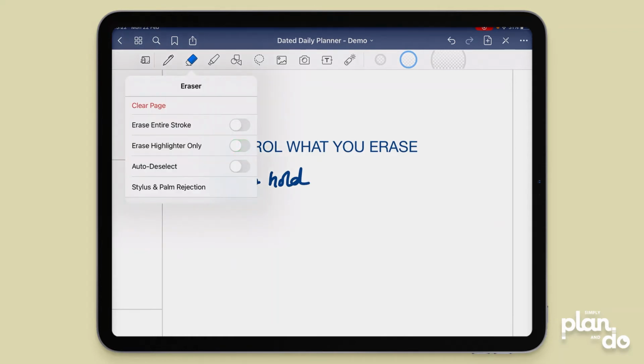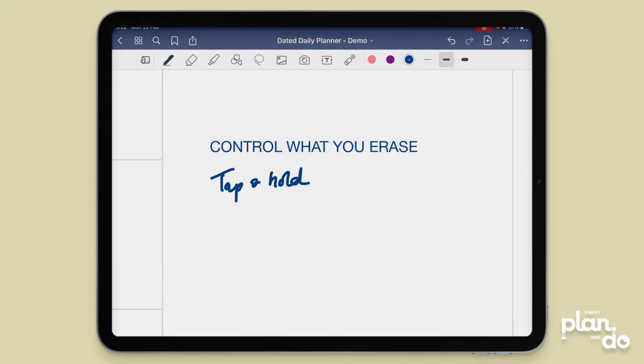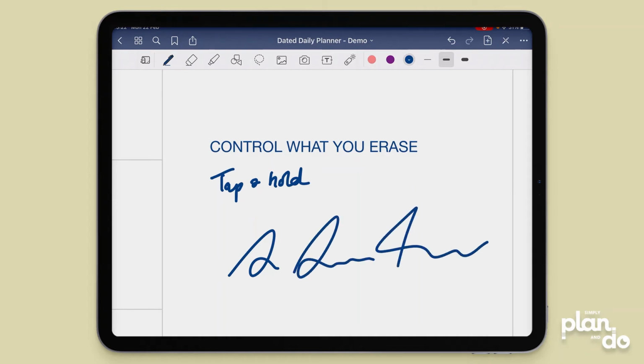And the last one is auto deselect. This is really useful if you're writing a lot. So if I come up and choose my pen tool, if I start writing and then I want to erase what I've written and then carry on, do you notice how I've jumped straight back this time to the writing tool? And I'm going to erase that one, and without changing tools I've gone straight back to my last tool selected, which was my pen tool.